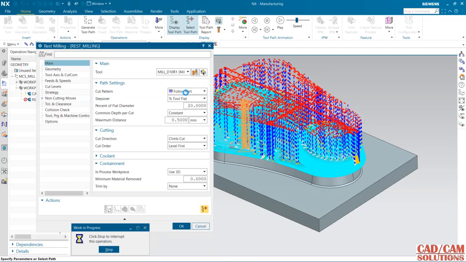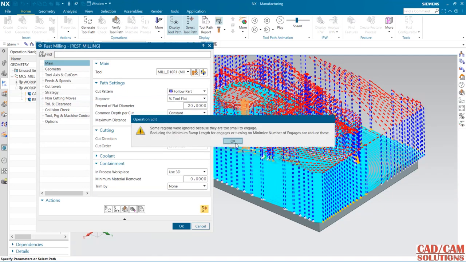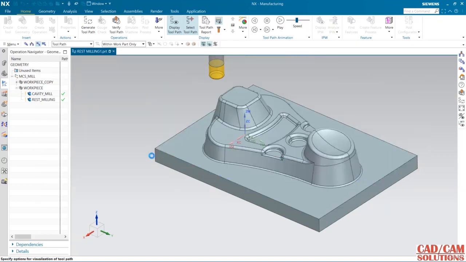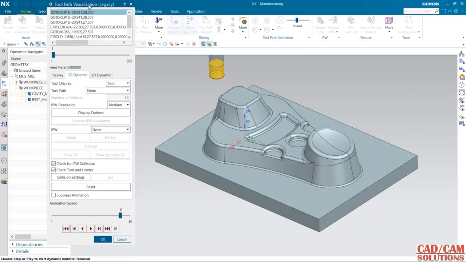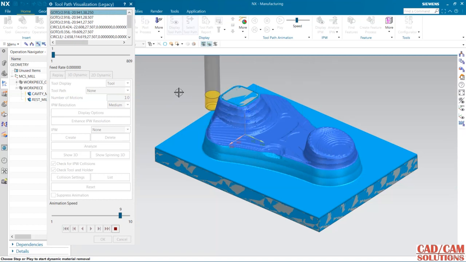The cut pattern is follow part, so I'm going to change it to follow periphery. And one more thing, first I will show you, then we will make some changes. Okay, so see, the tool is cutting one pass here, one pass here. Okay, it is using level based.